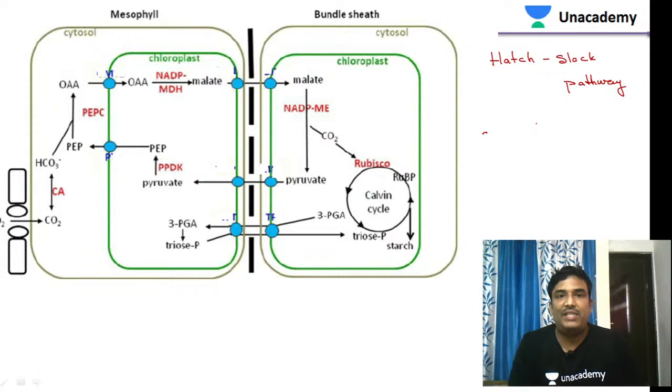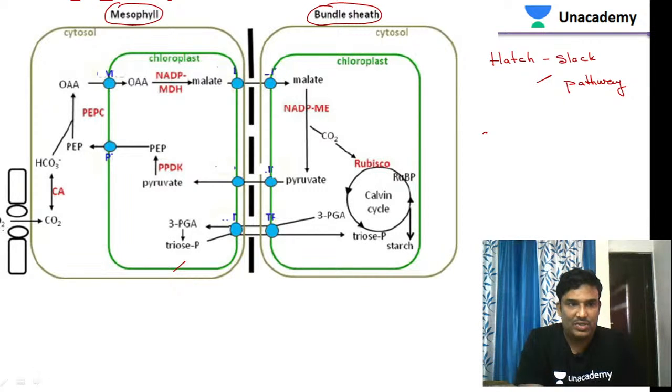In C4 plants, the C4 cycle takes place, and not only the C4 cycle, the C3 cycle also takes place, students. Let us see what the C4 cycle is and which type of cells are involved. In the C4 cycle, photosynthesis takes place at two locations: in the mesophyll cells, and at the same time in the bundle sheath cells.